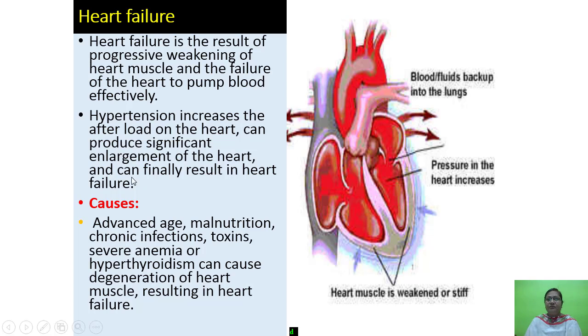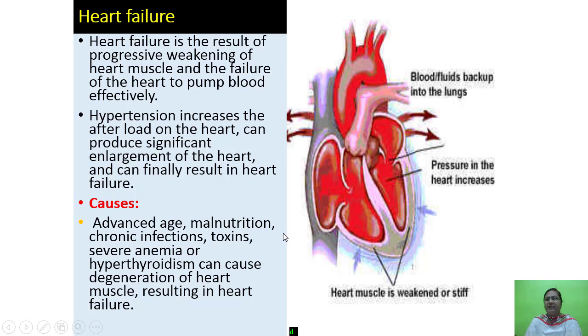So these are the causes due to which heart failure occurs: advanced age, malnutrition, chronic infections, toxins, severe anemia, hypothyroidism, which can cause degeneration of heart muscles and result in heart failure. Here we can study the points and causes.